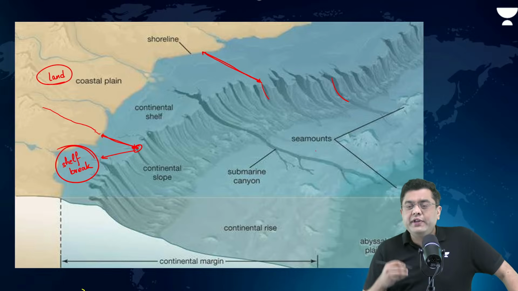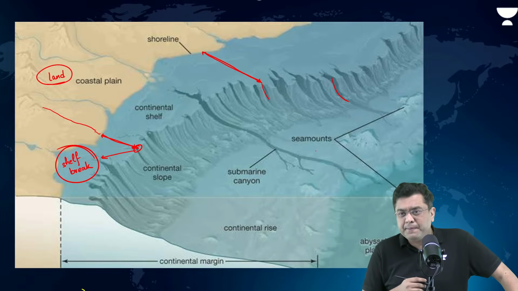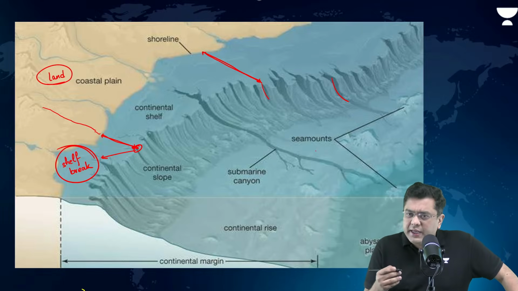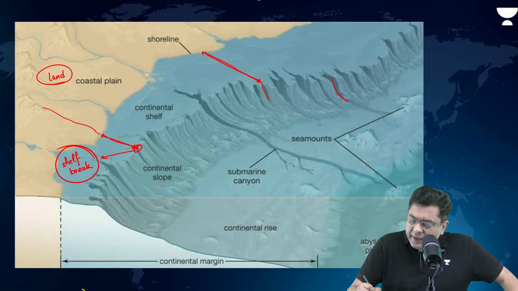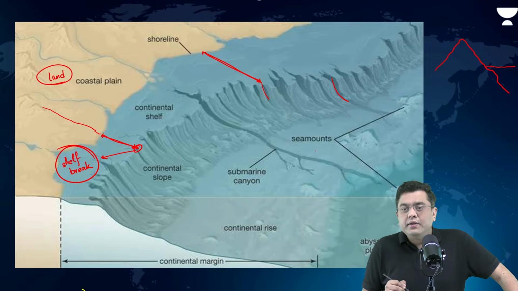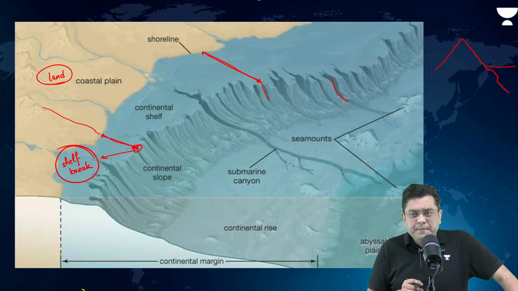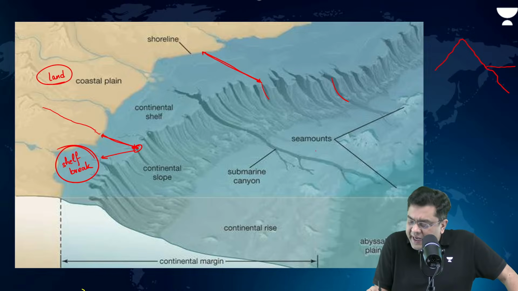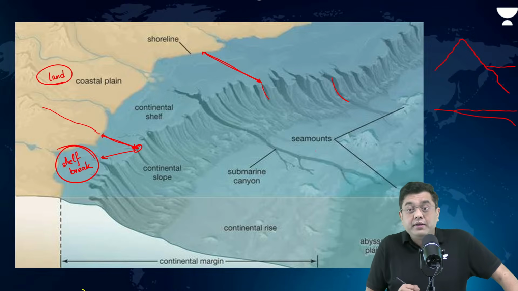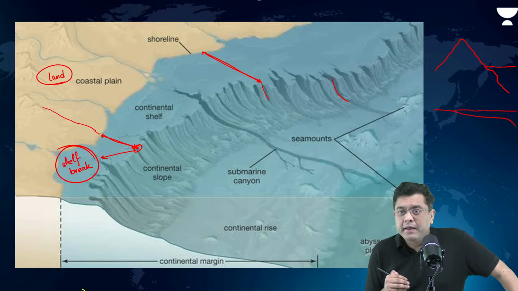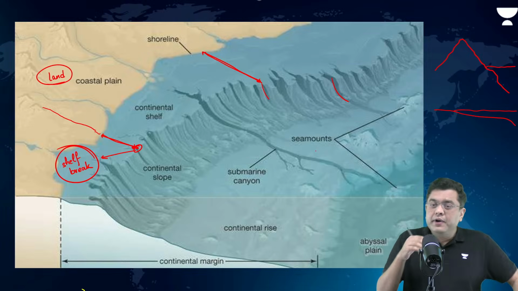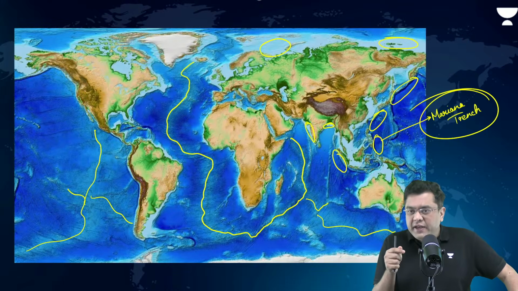What determines their extension into the sea? It is basically the feature of the land. For example, if I have a hill in the region of the coastline, the shelf area will be very small. If I have a plain region in the area of the coastline, the shelf will be very large. So that is where the shelf and its extension varies.